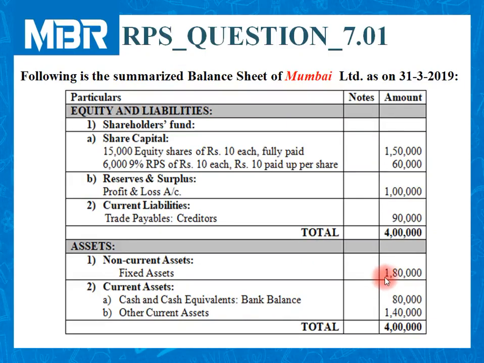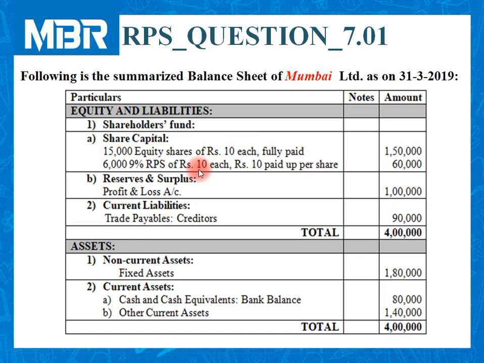On your screen, you will have a vertical balance sheet of Mumbai Limited as on 31st March 2019. Shareholders' funds include share capital: 15,000 equity shares of rupees 10 each fully paid, 1,50,000; 6,000 9% RPS of rupees 10 each, rupees 10 paid up per share.